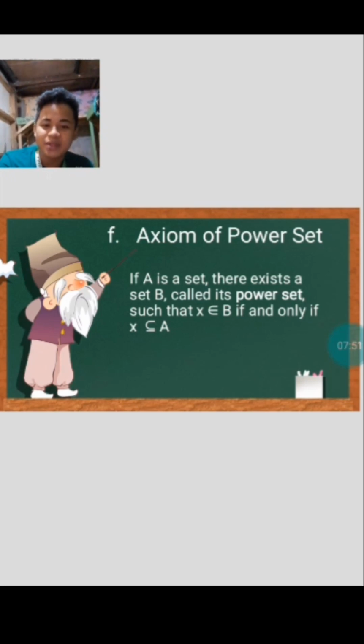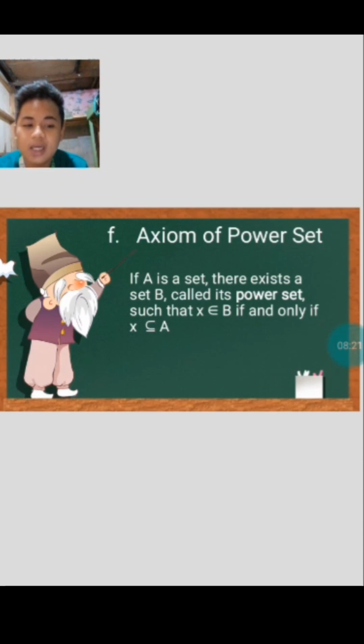So 6 is the axiom of the power set. If A is a set, there exists a set B called its power set, such that X is an element of B if and only if X is a subset of A. So informally, the axiom of power set states that for each set X, there is a set P of X called the power set of X, which consists of all subsets.